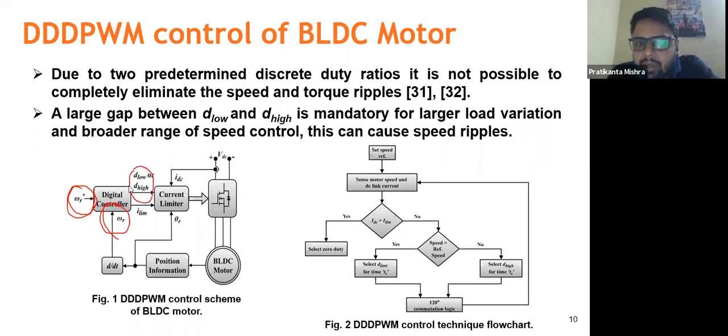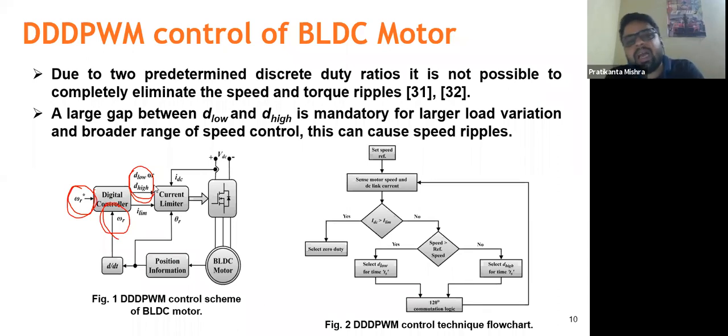No other duty ratios are there. If the current that we have measured from the DC link is not exceeding the limit that we have decided, this limit can be constant, or it depends upon you totally. You can design a current limiter, or this might be a static limit. From this limit, we can have an idea whether to allow any of these two duty ratios or just to skip the duty ratio.